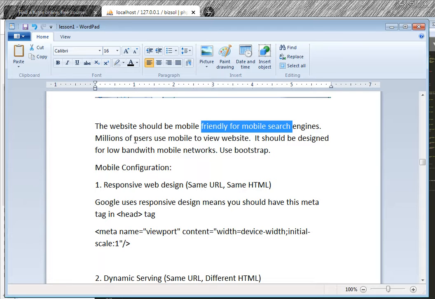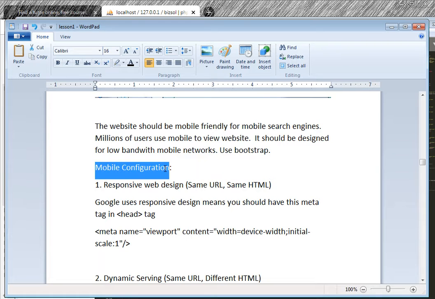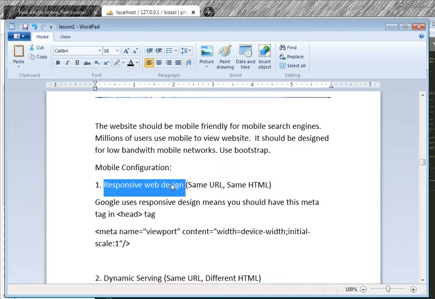It should be designed for low bandwidth and mobile networks. You should not put too much flash, too many animated GIFs, too many things on the mobile website. Okay, mobile configuration. What should be the mobile configuration? There are three categories. Number one is responsive web design. Responsive web design means same URL, same HTML.